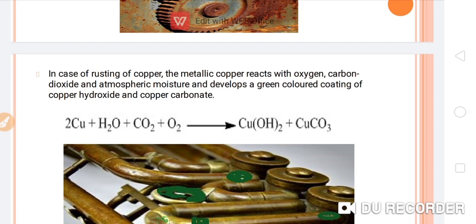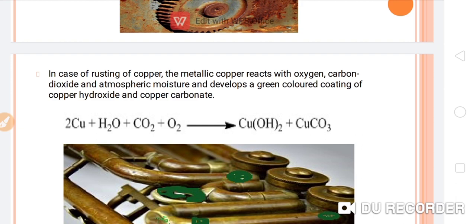In case of rusting of copper, the metallic copper reacts with oxygen, carbon dioxide and atmospheric moisture and develops a green colored coating. Do you know about this green coating? Which compound forms during this process